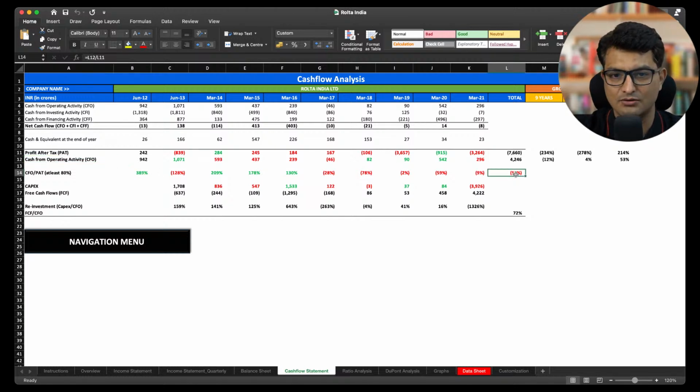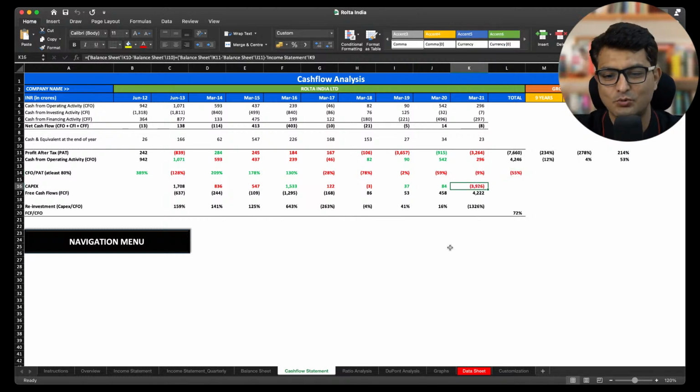Like here, if you see the example of Rolta India, you can just download my Excel and see the example of Rolta India, and you will see it is minus 55%. The cash is gayab basically. So that is where you need to be very, very careful about what is happening. And a lot of times they also do false capex, like they just put money here and there, and it's just not going anywhere.